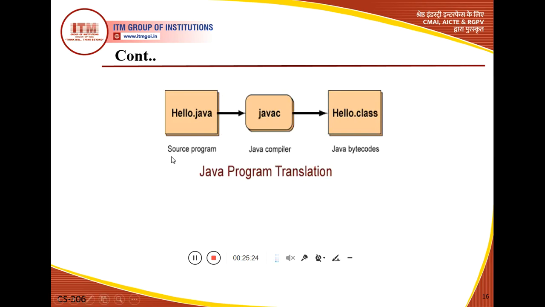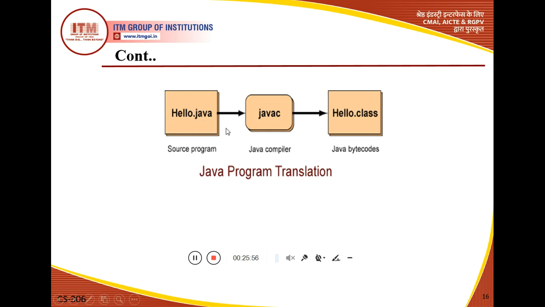Now this is the Java program translation step. First we write the source program in the form of source code, and this file is saved with the .java extension, so the name of the file is Hello.java.